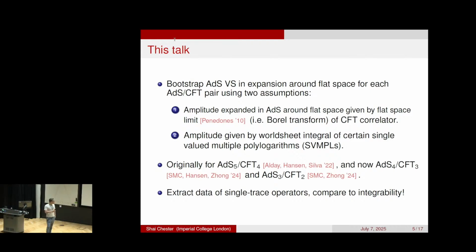Anyways, the way this connects to integrability, which is what this conference is about, is that from this AdS expansion, you can extract CFT data of single trace operators at large lambda, such as the Konishi operator. And this you can directly compare to integrability. And so that's going to be one of the themes of this talk.